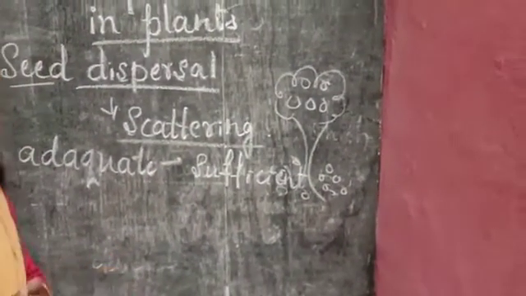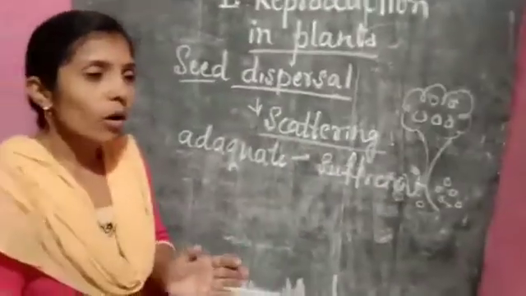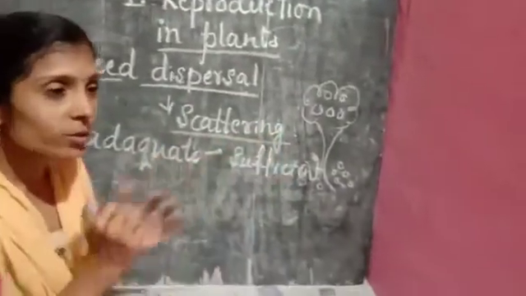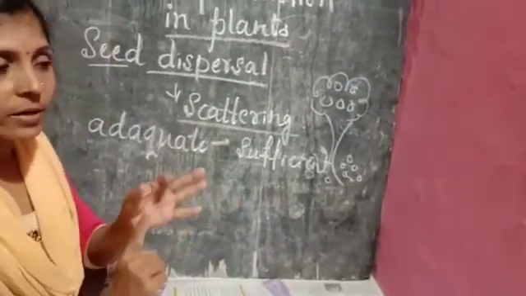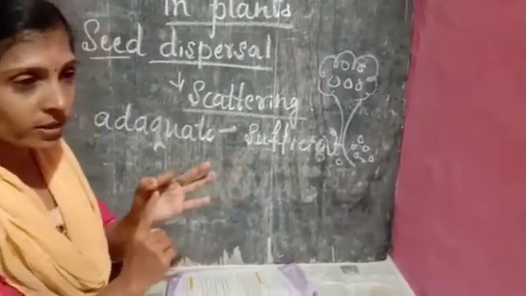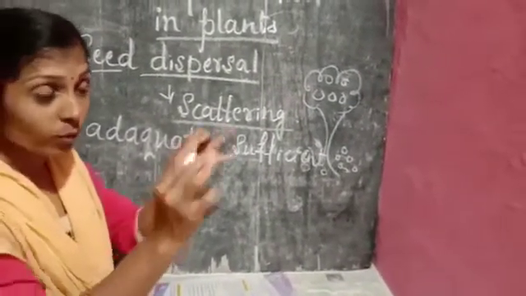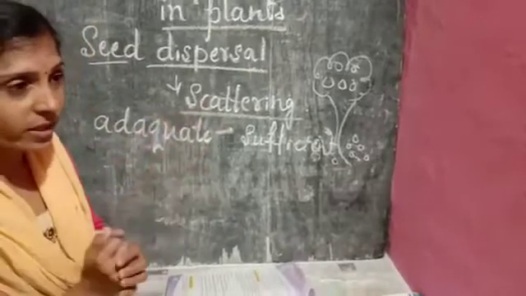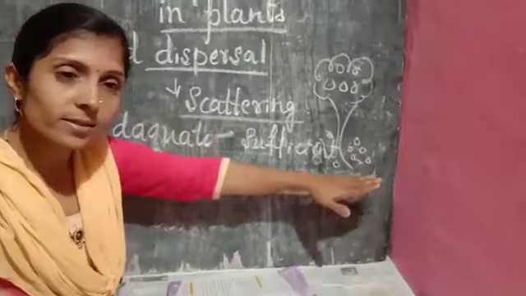I'll give you an example. In your class you are 70 students. What if you put all the students in a single small room? First thing, you will not hear the teacher properly, and you will not get sufficient place to sit there, and even you will not get a proper amount of air. You feel more sweating there. So these are all the problems you face. The same thing happens in the case of seeds also.